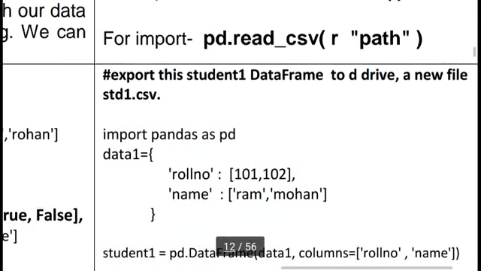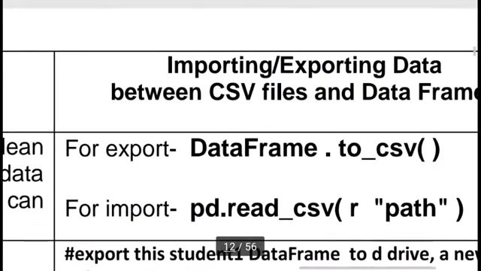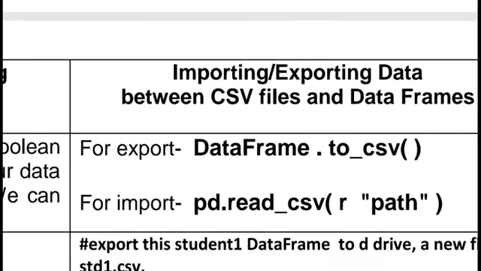Here I am taking a new example: importing and exporting our data. Last time we created our data frame in several ways: using the list concept, the pandas series concept, the dictionary of lists concept, and the list of dictionaries concept. But here we can create a data frame from outside Python.